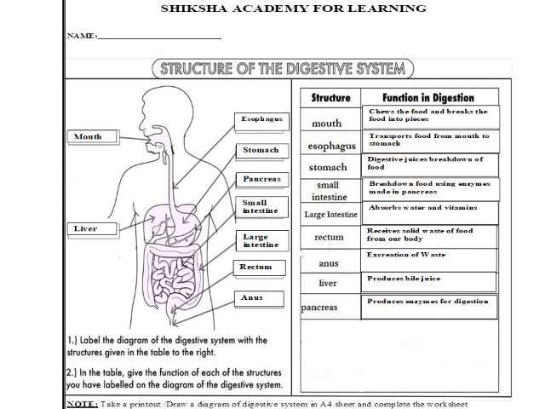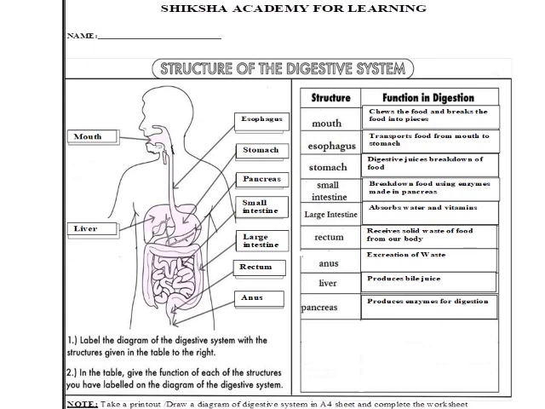And the next organ is small intestine. Small intestine breaks down food using enzymes made in the pancreas. That is, the small intestine is also called the workhouse of digestion. Why? Because the nutrients are absorbed in the small intestine.